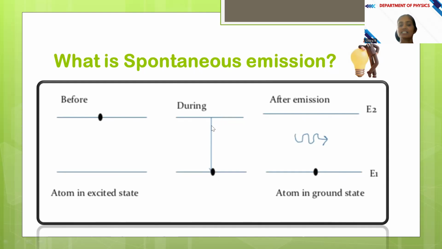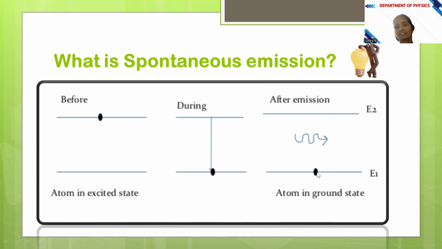So it will spontaneously come to the ground state. While coming to the ground state, it possesses now 15 electron volt of energy, as I said as an example there. So it releases this extra 5 electron volt of energy as light energy. So while coming to the ground state, the atom emits that extra energy as light energy.